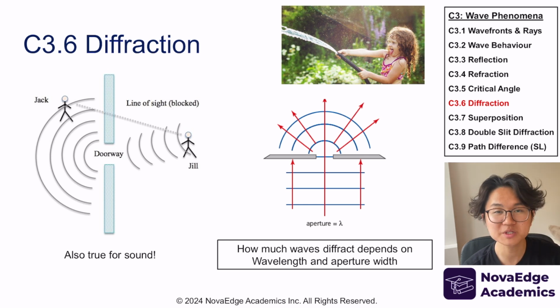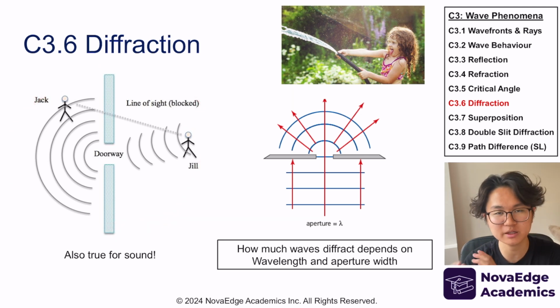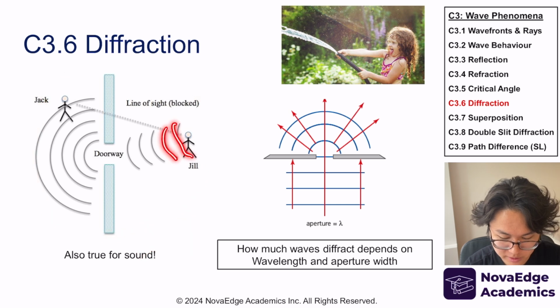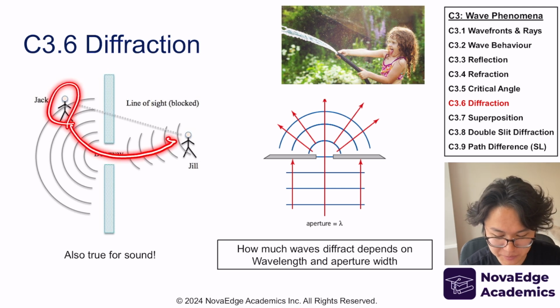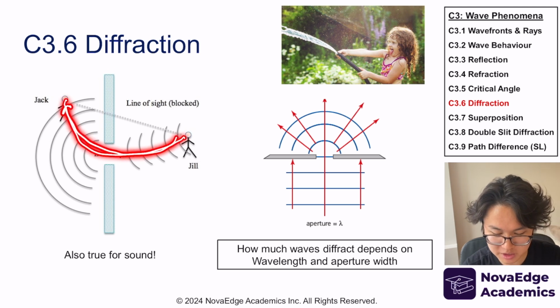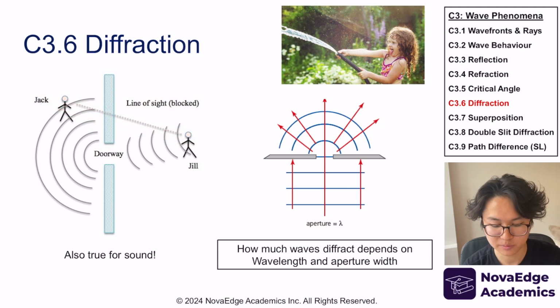This would be scary if light could diffract in real life, not in a lab or nanometer setting. If I replace the sound with light and it managed to diffract across the doorway, Jack would be able to see Jill because light is diffracting into his eyes, even though they're not directly in line of sight. So just something to note: there is a relationship between wavelength and aperture that you need to take into account to know whether diffraction is happening or not.